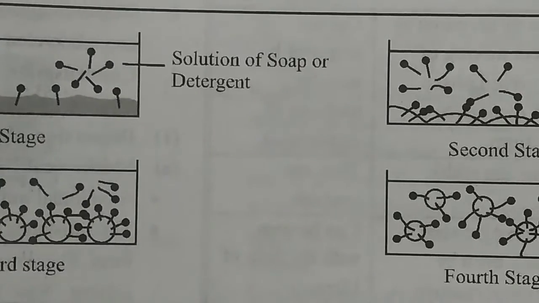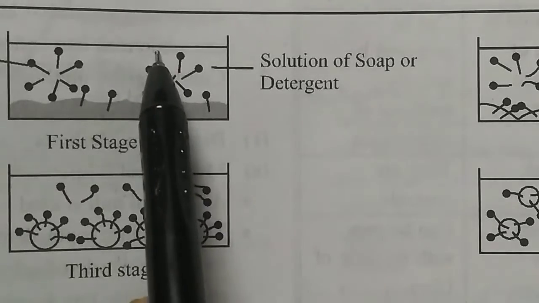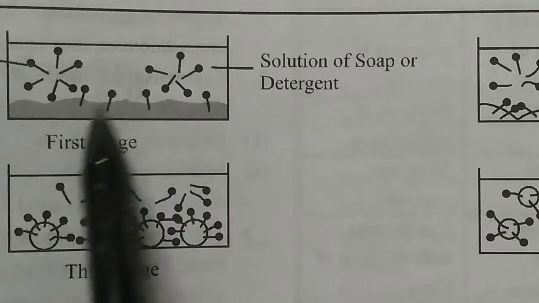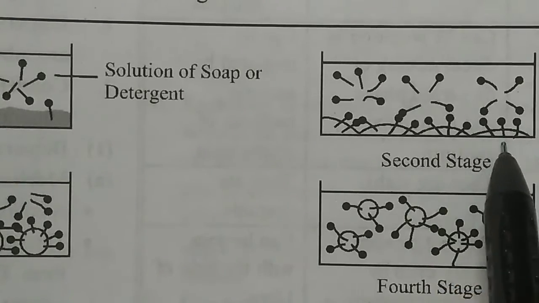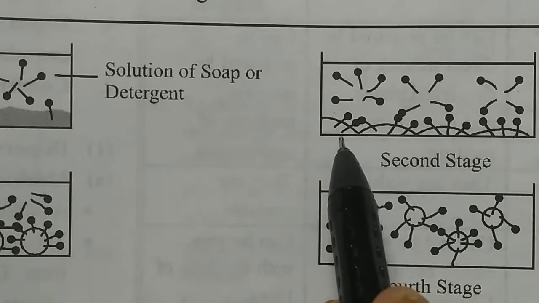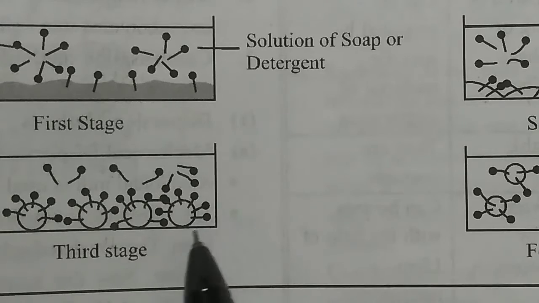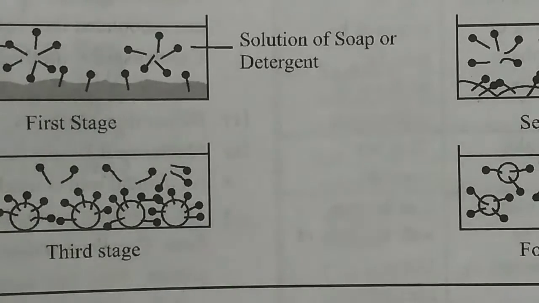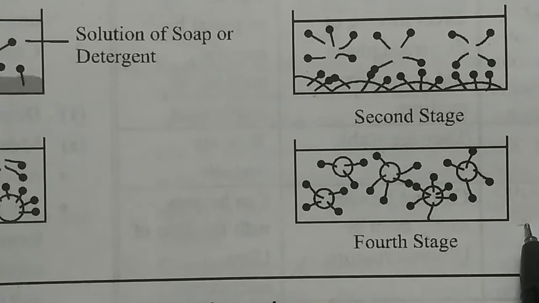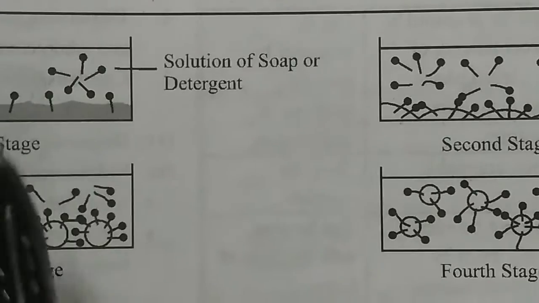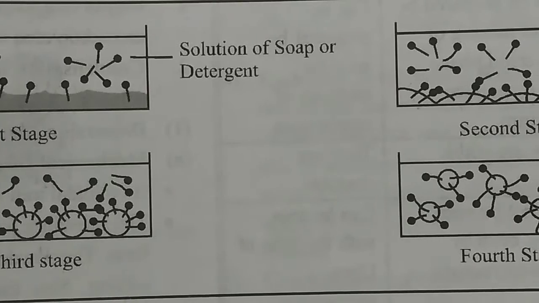See, this is the greasy surface and the soap solution is moving here and there, and then the tail part of the soap or detergent gets attached to the greasy surface. When we rub it, the grease particles or oil particles are attracted by the soap, and on washing the grease particles are removed from the surface and the surface is cleaned. In this way, the cleansing action of soap or detergent takes place by micelle formation. Clear?